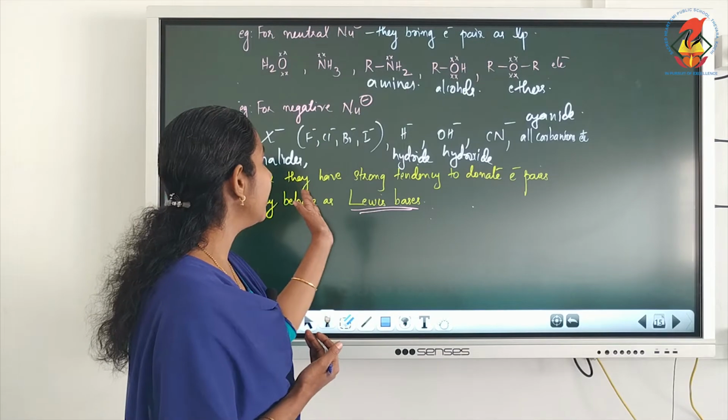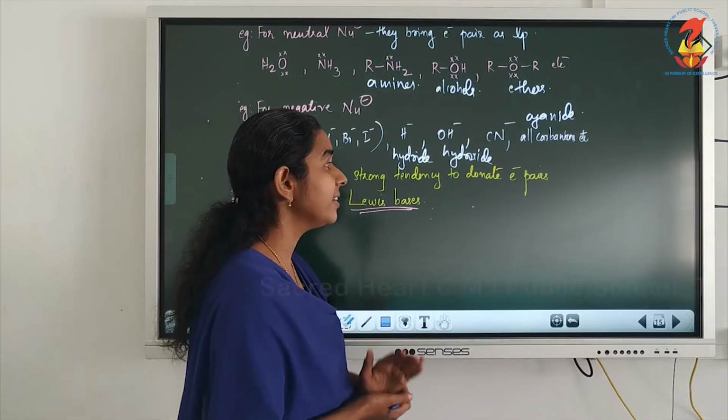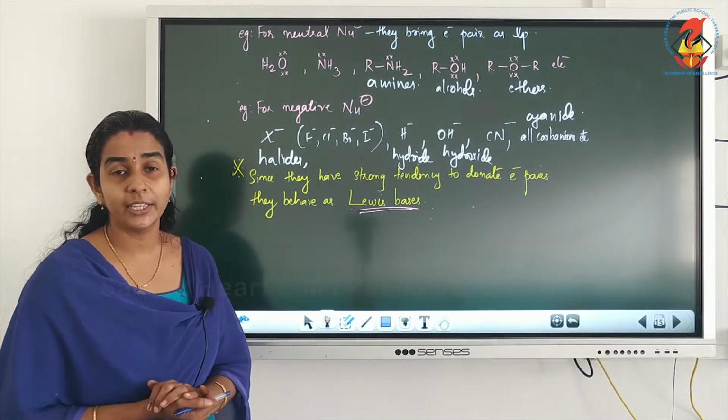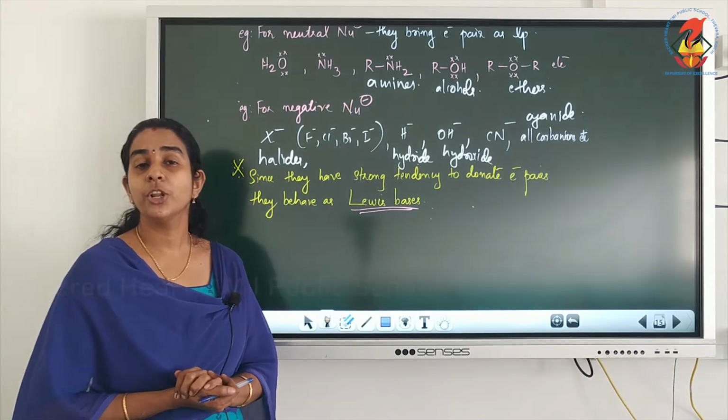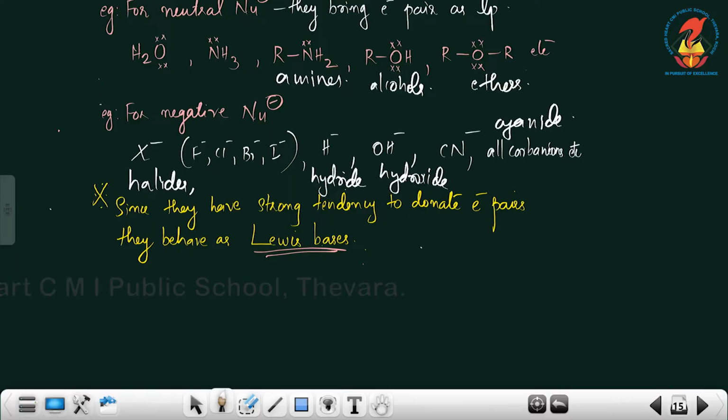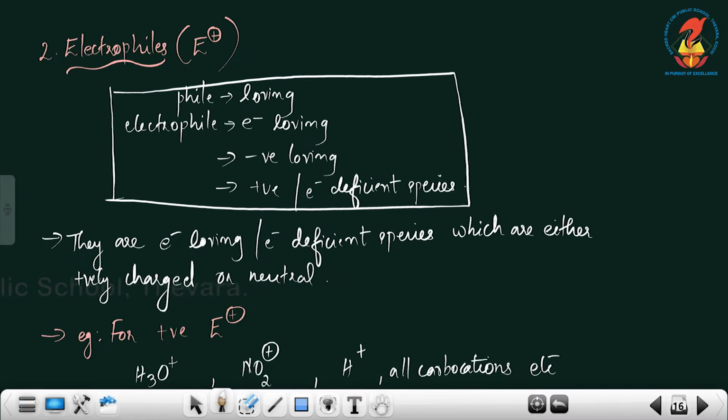Since they have a strong tendency to donate electron pairs, they behave as Lewis bases. So remember, nucleophiles are Lewis bases.